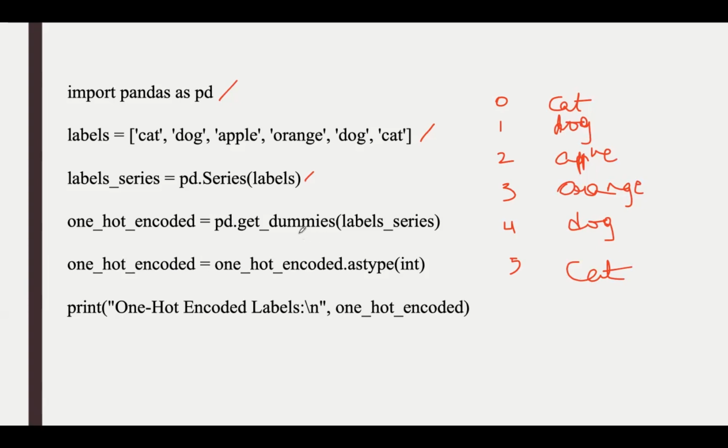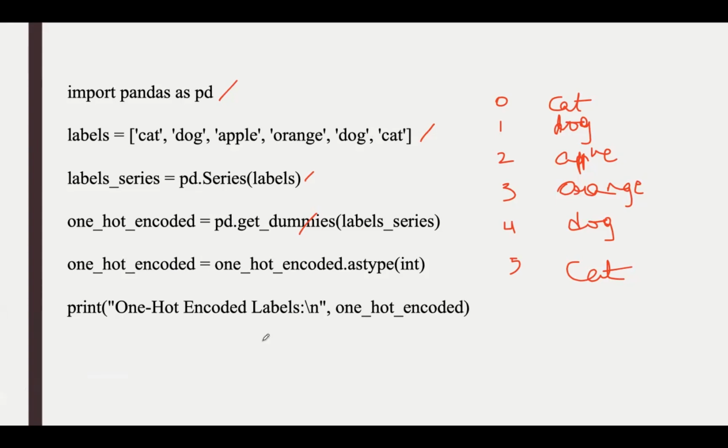Then we are using get_dummies for one hot encoding. So pd.get_dummies is a key function used to perform one hot encoding. And here each unique label becomes a column. Each row gets a 1 in the column corresponding to its category and 0 in all the other columns. So if you take the input cat, dog, apple, orange, dog, cat, get_dummies will generate a new data frame with binary columns for each category.